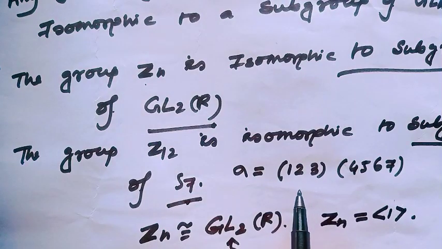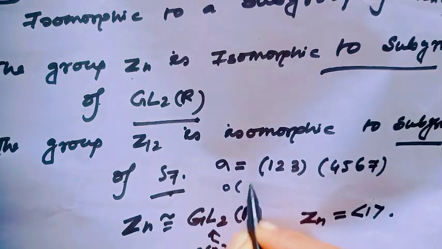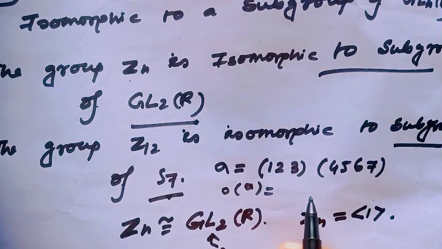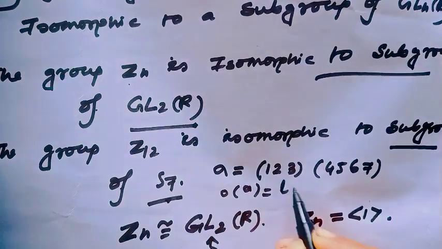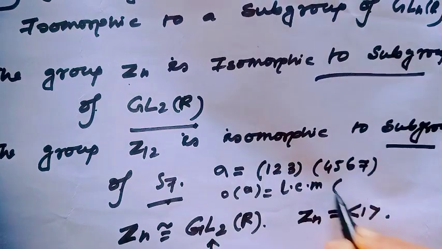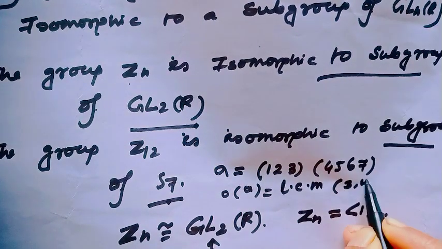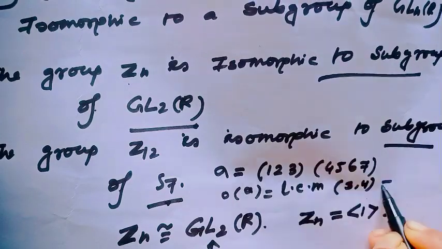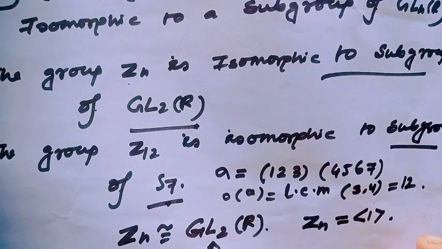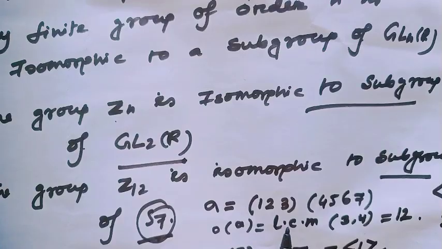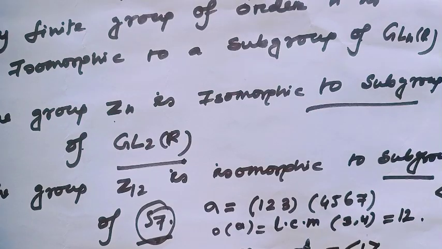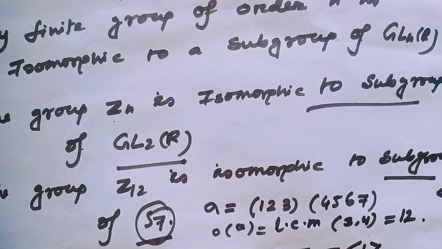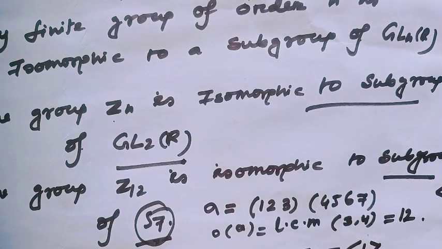We know the order of sigma equals the LCM of 3 and 4, which is 12. The order of an element in Sn is the LCM of the lengths of its disjoint cycles.